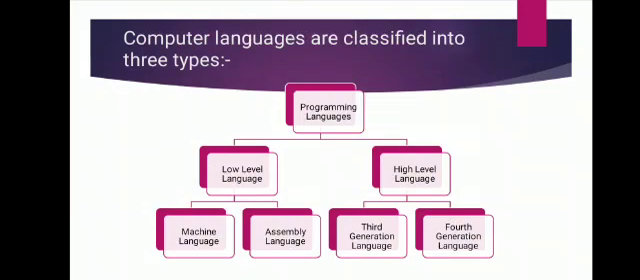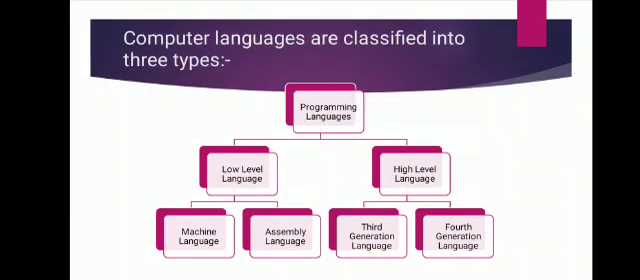Let us understand the classification of computer languages or programming languages. So computer languages are classified into following types. See this flowchart. There are basically two types of programming languages. The one is low level language and the other one is high level language. Under low level language, two types of languages are there, that is machine language and assembly language.